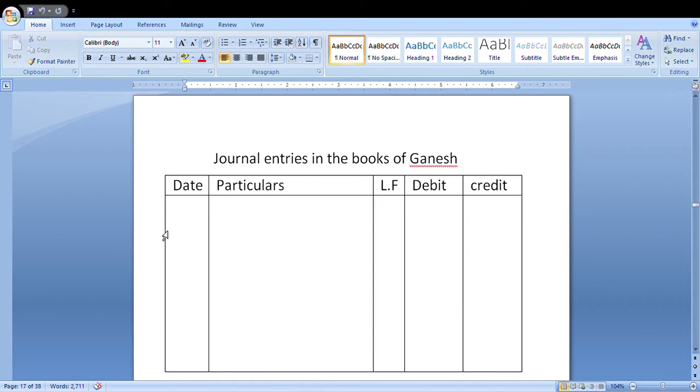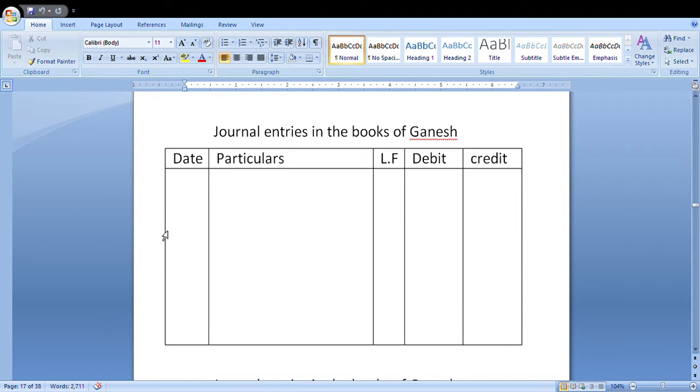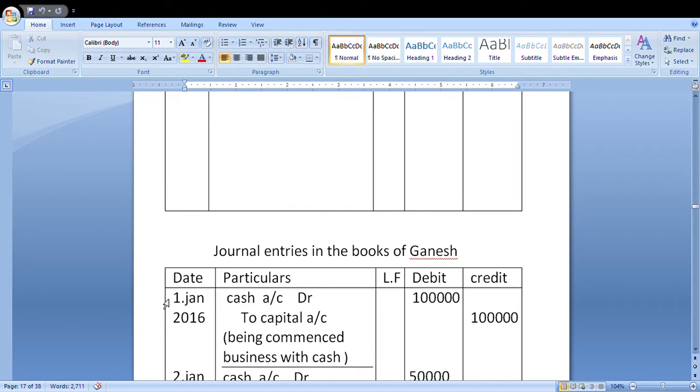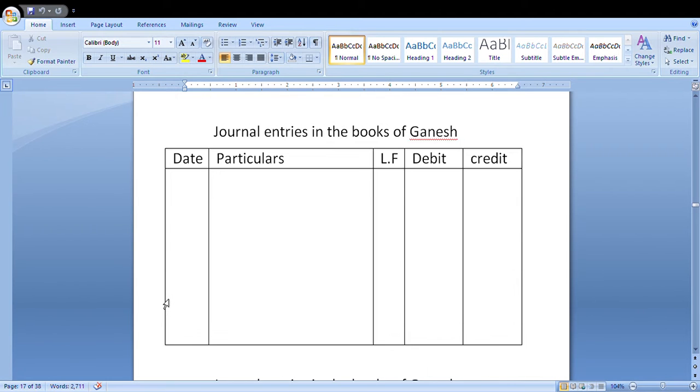After every transaction, read it properly. You follow the debit and credit principles of accounts. First transaction, you read.